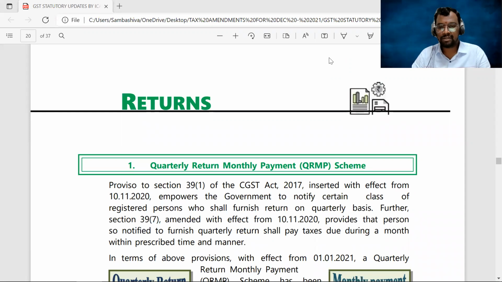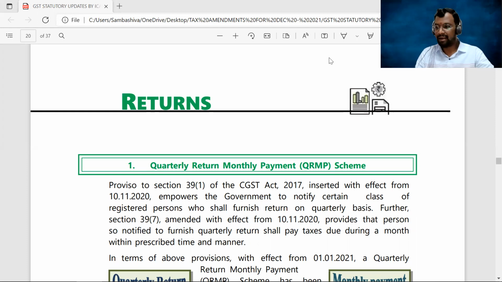Here we have two very important amendments from this chapter. Number one, QRMP scheme, that is quarterly return monthly payment scheme. And number two, extension of due dates for filing of the GSTR 1. These two are the amendments from this chapter. Actually, we have only two amendments, but QRMP itself will take a lot of time.